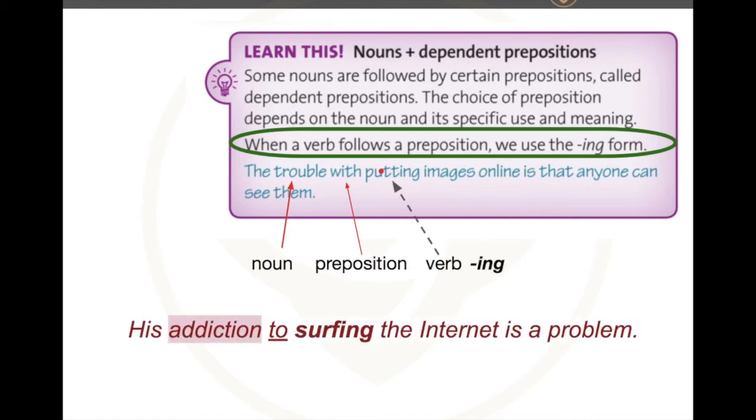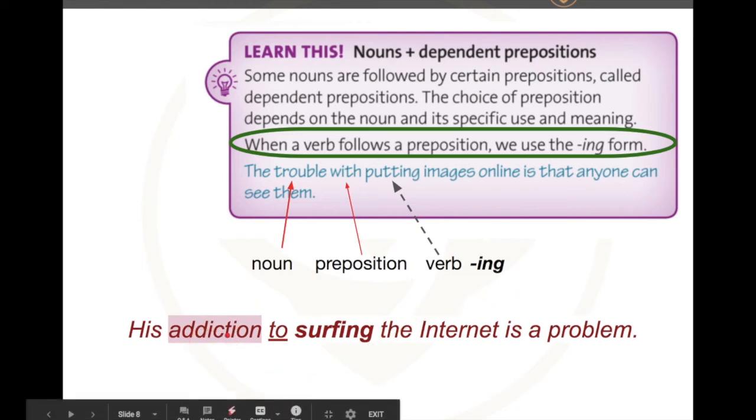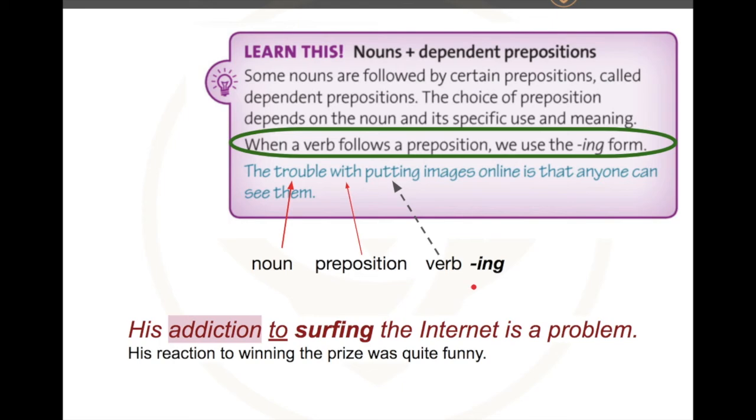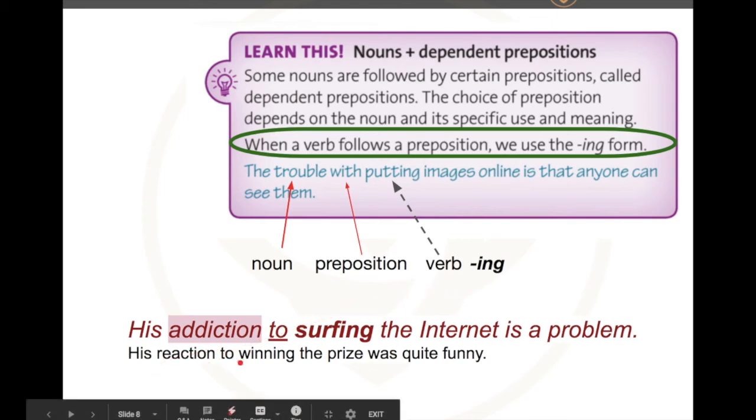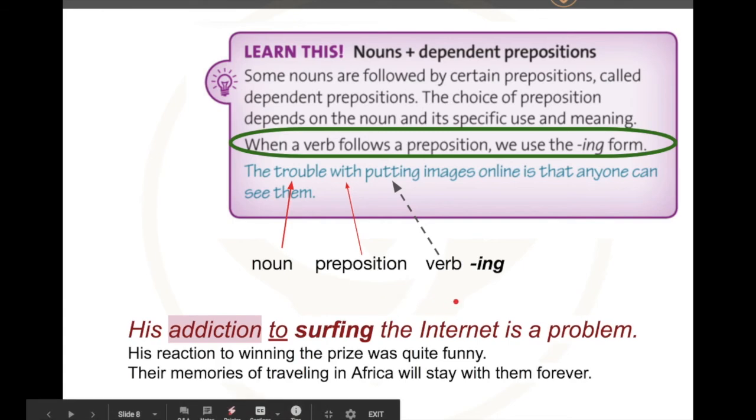Okay, here are some more examples. His addiction to surfing the internet is a problem. Addiction, noun, to is a dependent preposition, and in this situation the verb follows this structure, so this verb is used with ing. His reaction to winning the prize was quite funny. Reaction to winning. Their memories of traveling in Africa will stay with them forever. Memories, noun, of, preposition, travel, the verb used with ing.